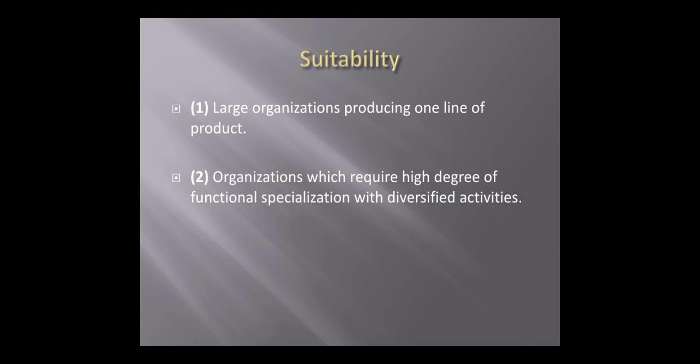So functional structure is suitable for large organizations producing one line of product. Where the organization is big, the functional structure is suitable, and that is created only for a single line of product, means one product only is generated. For that, functional structure is suitable. Another one, organizations which require a high degree of functional specialization with diversified activities, means where the importance of specialization within those functions is high, there this kind of functional structure is suitable.